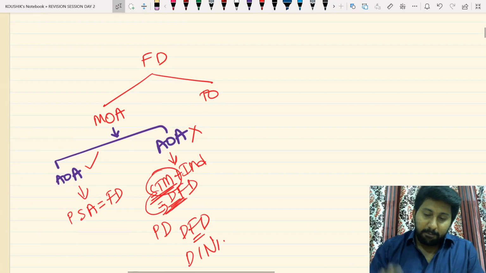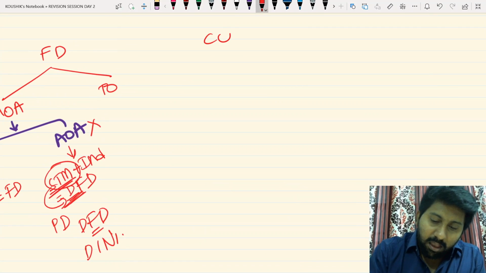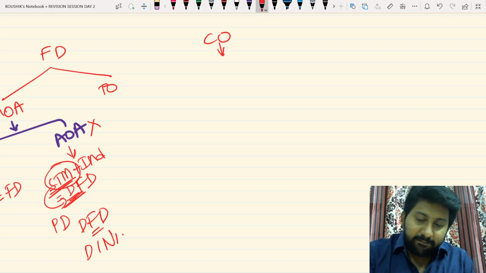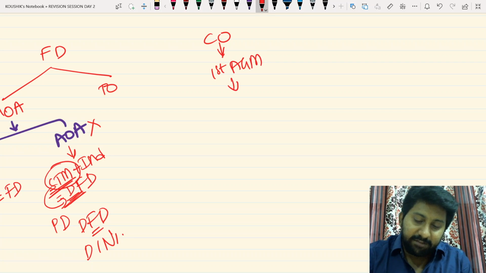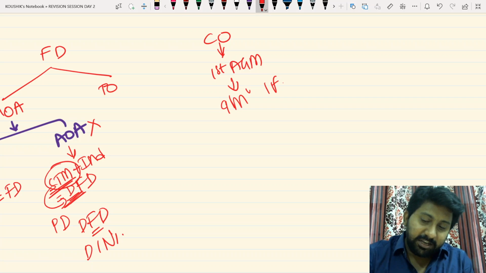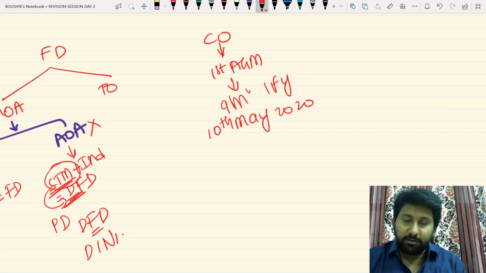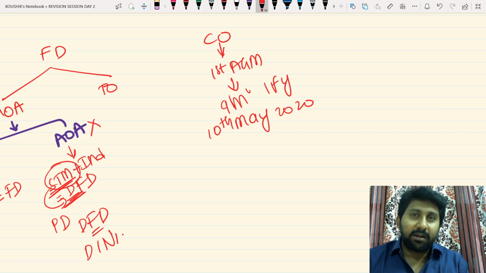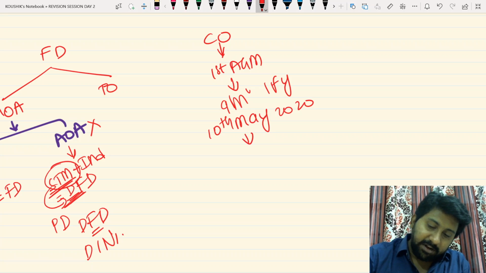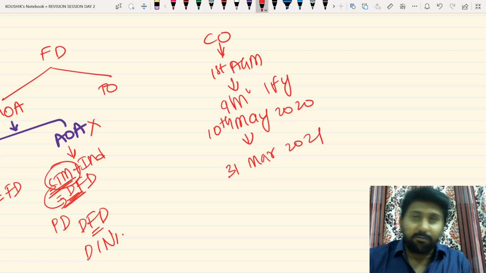One important point in this connection. Whenever a company is incorporated, the first annual general meeting must be held within 9 months from the close of the first financial year. For example, my company got incorporated on 10th May 2020. The first financial year ends on 31st March 2021.